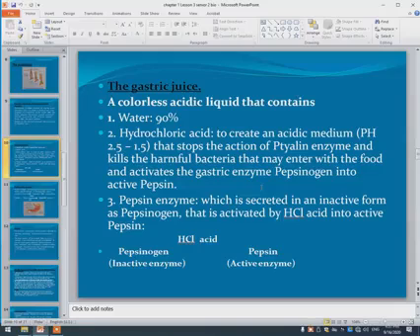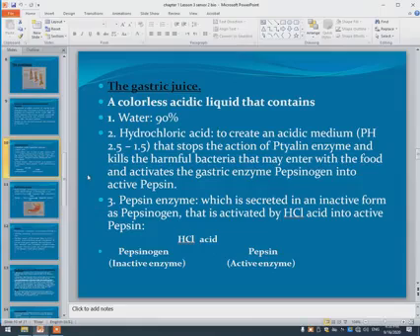Hydrochloric acid is very important. What is the function of hydrochloric acid? Number one, it stops the action of the salivary amylase enzyme. It also kills harmful bacteria which may pass with the food. Also, it activates pepsinogen, the enzyme inside the stomach, which is secreted in inactive form and activated by HCl into active pepsin.